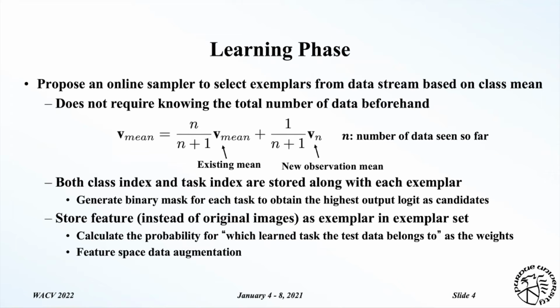And also we apply a pre-trained feature extractor at the beginning to store the feature instead of original images as the exemplars in the exemplar set. So during the inference, we calculate the probability of which learned task the test data belongs to as the weights for each selected candidate to make the final prediction. And finally, we also investigate the feature space data augmentation for the stored exemplars to further retain the learned knowledge.